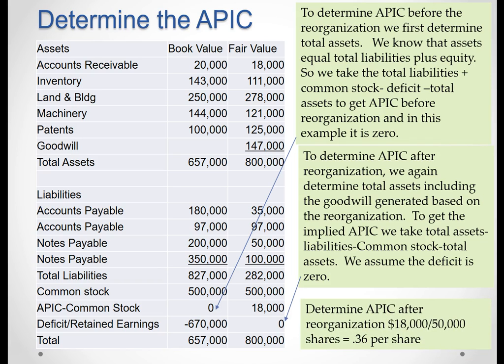And now we can determine additional paid-in capital per share by taking the 18,000 and dividing by the total number of shares outstanding. And that means every time we exchange a note for shares of stock, we also have to book 36 cents per share for additional paid-in capital.